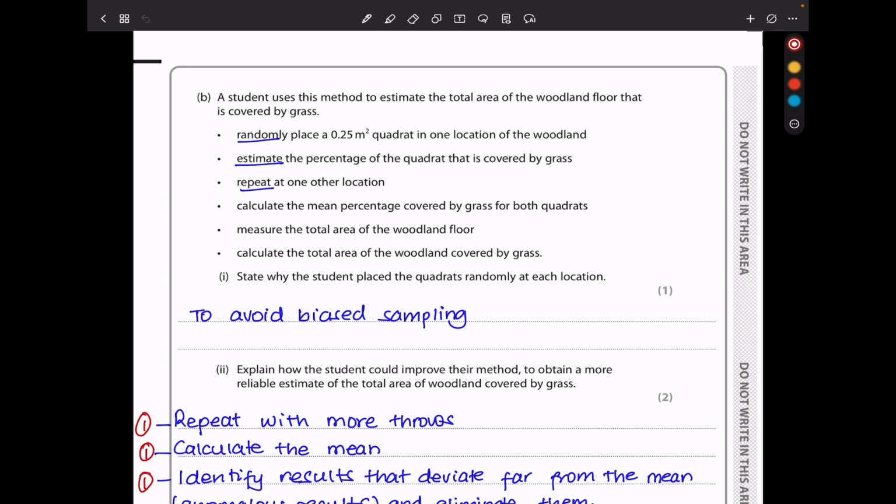They say state why the student placed a quadrat randomly at each location. Placing the quadrat randomly prevents being biased during sampling.